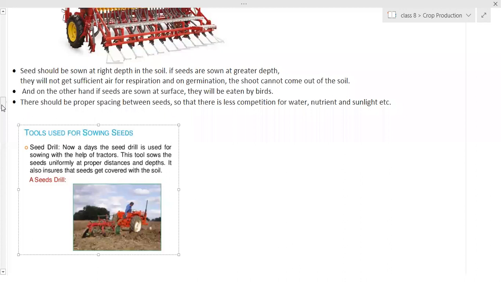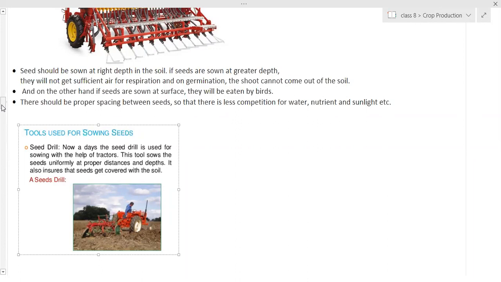So by adding manure and fertilizers, the farmers are adding these nutrients. So what are the nutrients? That is nitrogen, phosphorus, potassium. Manganese is needed, cobalt is needed, nickel is needed, sulfur is needed, chlorine is needed, iodine is needed by the plants, magnesium is needed, calcium is needed. So these are the different ions that are needed.